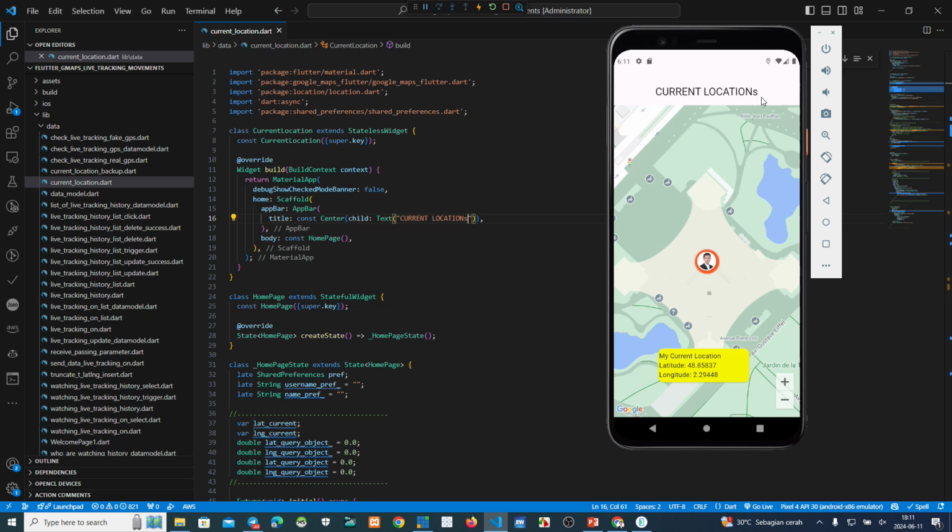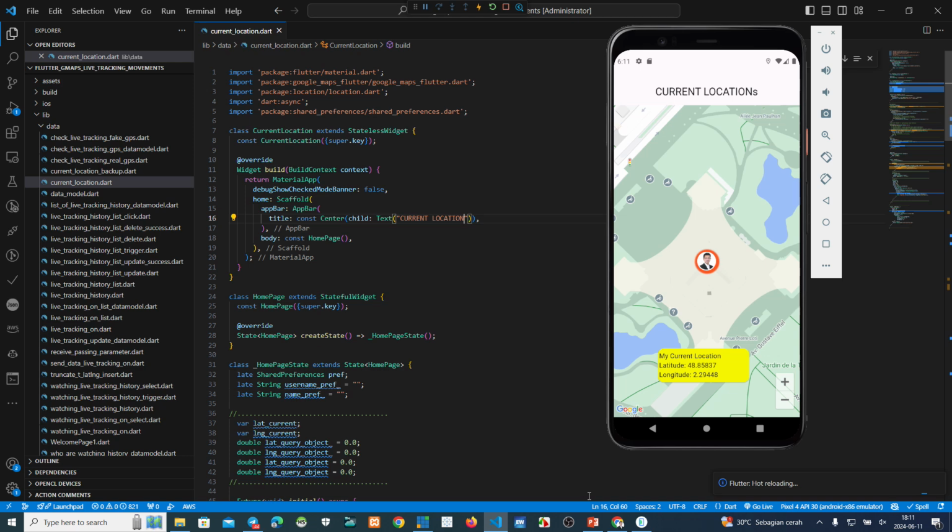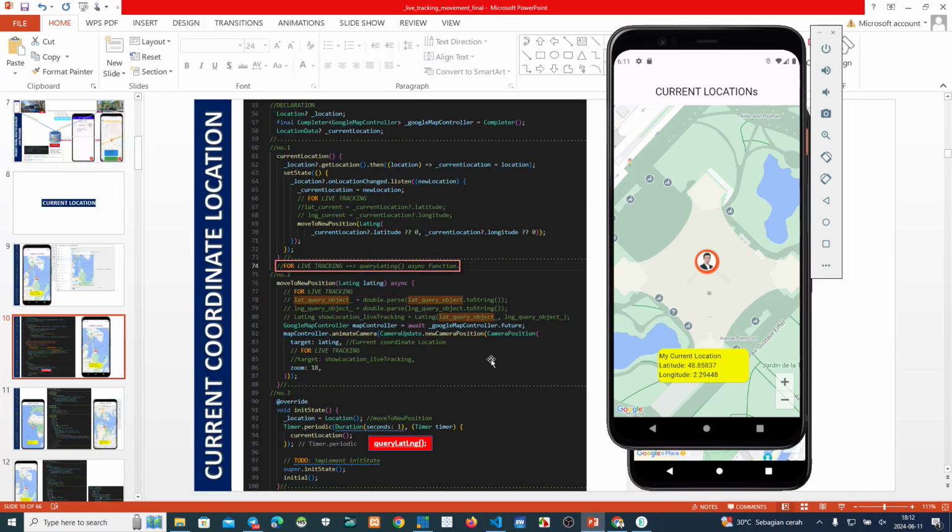Okay, locations. Same as this one. So we remove it again as the current location. Now we want to make this current location become live tracking. Okay, moment. Oh my God, very slow.